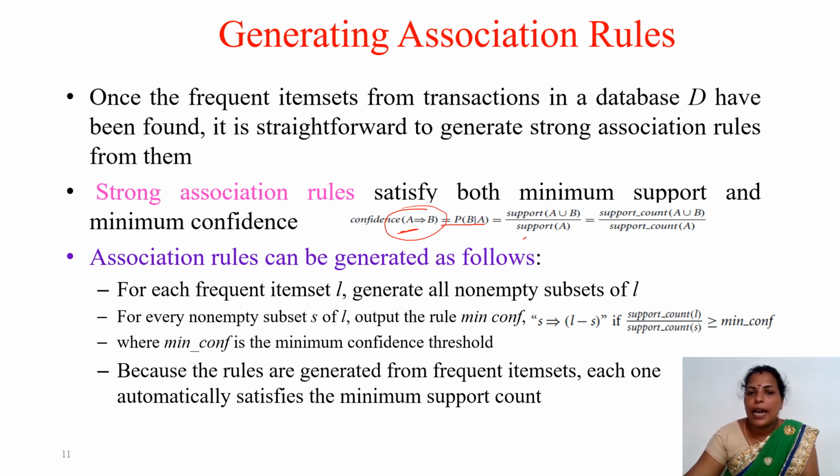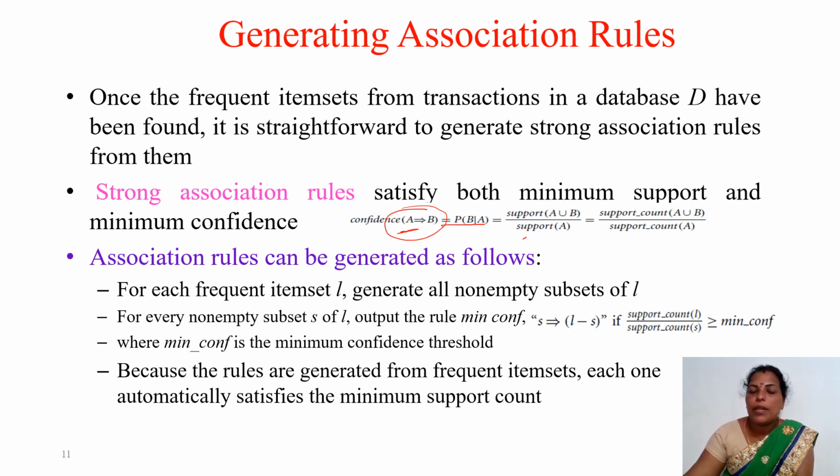For each frequent item set L, generate all non-empty subsets of L. First we have to generate, in the last example we had a 3 item set with the support count 2. So for that 3 item set you have to generate all non-empty subsets of L. This non-empty subset must consist of one item as well as two items, because maximum we are having 3. So we are generating all non-empty subsets of L.